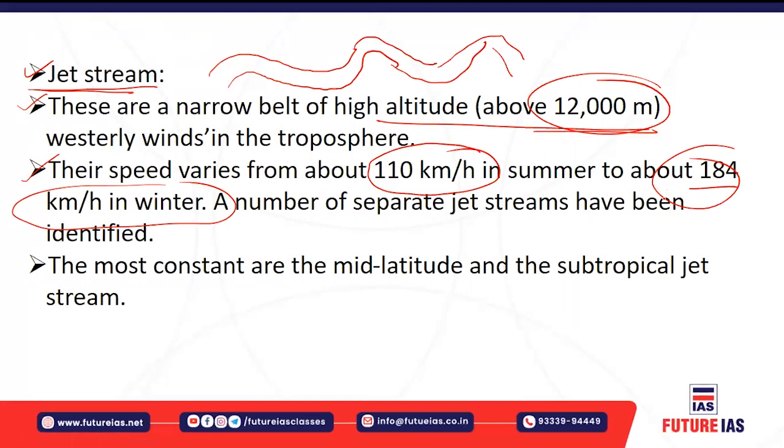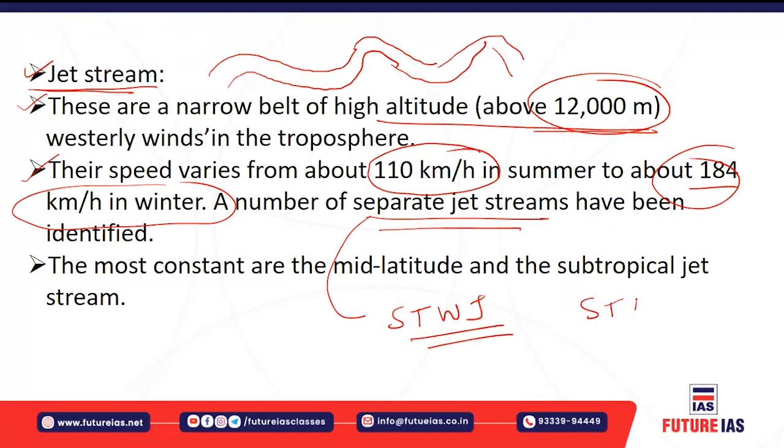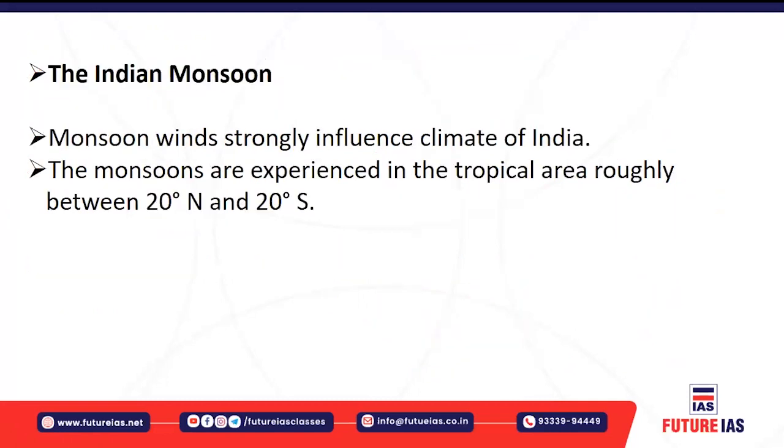Okay, and we have identified a number of separate jet streams. For example, you have the subtropical westerly jet. Then you have the subtropical easterly jet. Westerly jet means originating from the west, moving towards the east. Easterly jet means originating from the east, moving towards the west. Okay, so jet stream is basically narrow meandering winds of very high velocity, which are generally found at an altitude of 12,000 meters. That means almost at the tropospheric level.